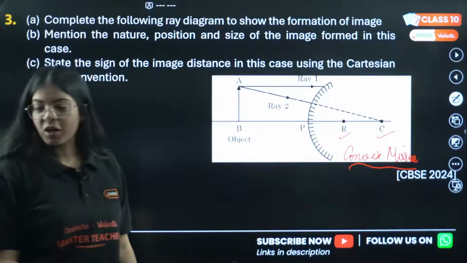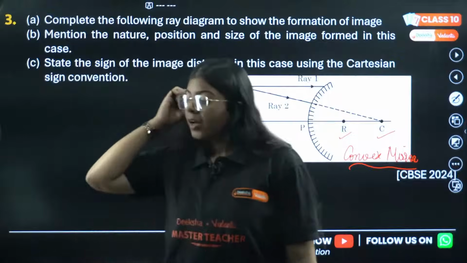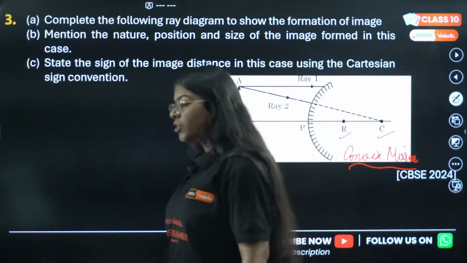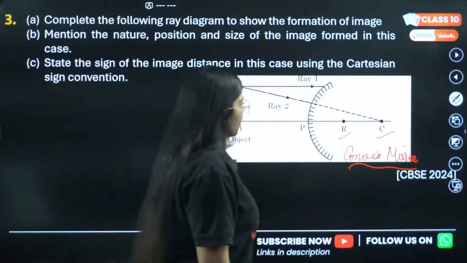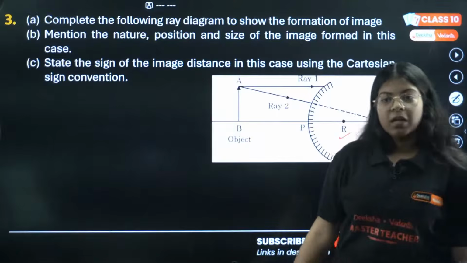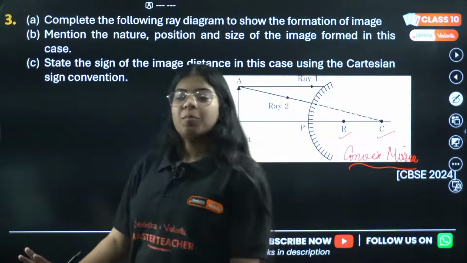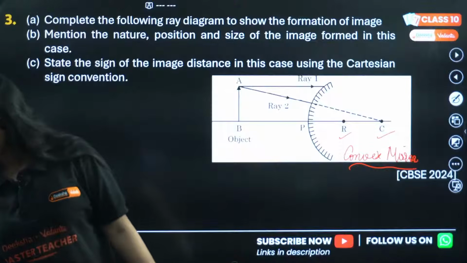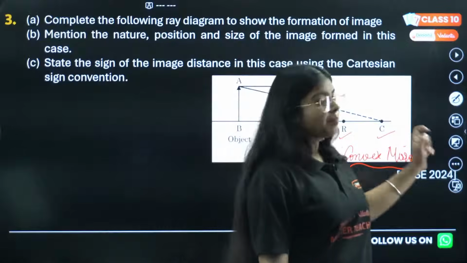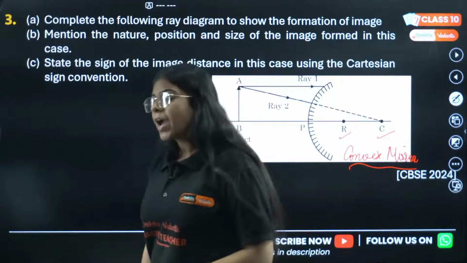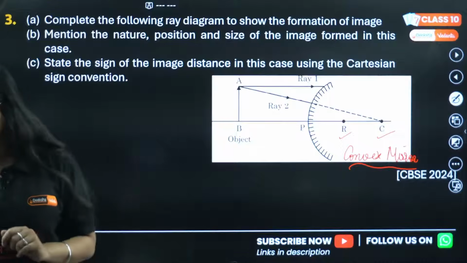Between pole and focus, Rohit is saying. Anyone else who wants to answer this question, where the image will be formed? Where the ray 1 will pass from? Let me know in the comment section where the first ray will pass from. This ray that is coming parallel to principal axis, where will this ray pass from?